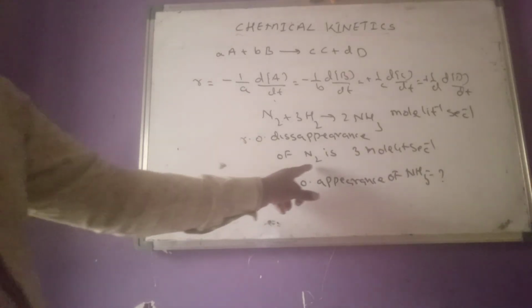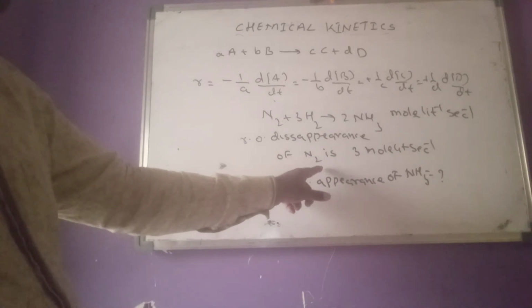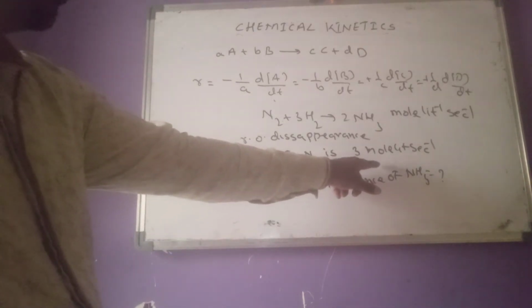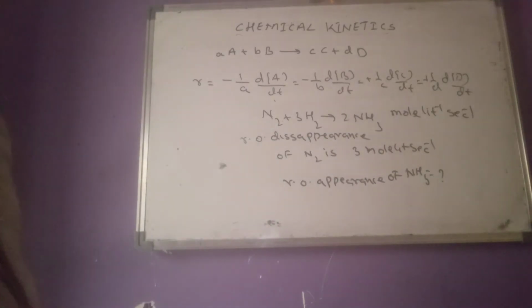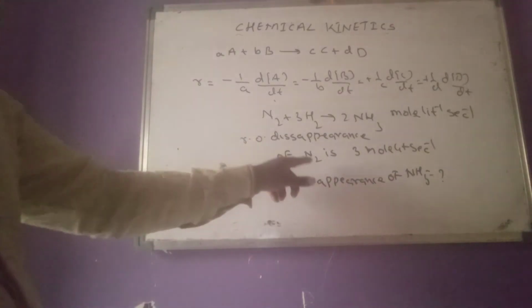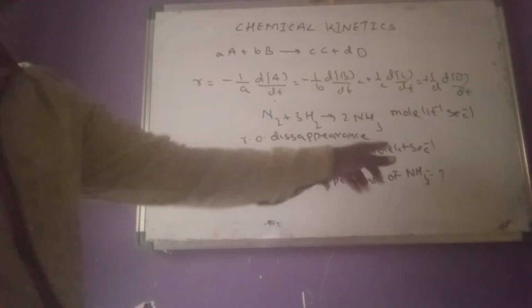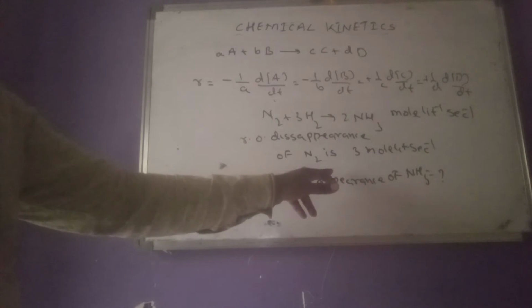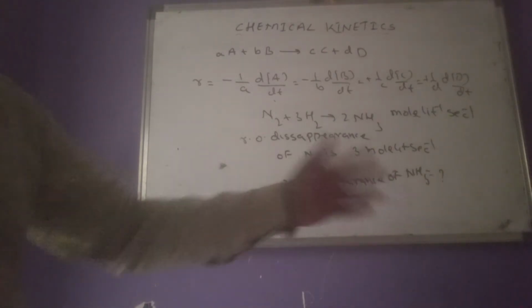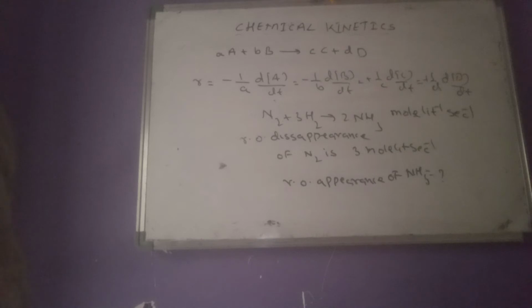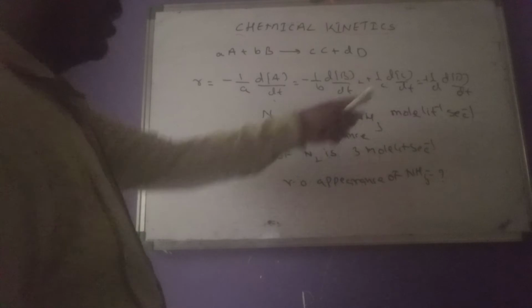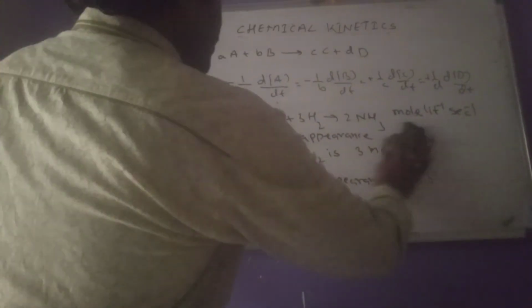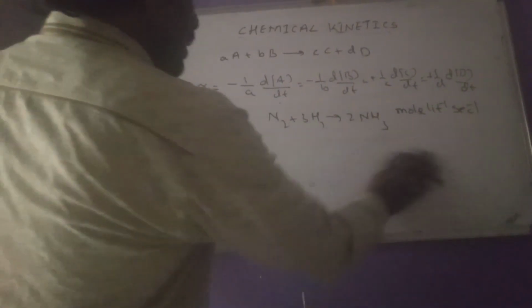See here, rate of disappearance of nitrogen is given as 3 moles per liter per second. Therefore, we have to calculate rate of appearance of ammonia. This is double the rate of disappearance of nitrogen. That means what we can get? 6 moles per liter per second. That's it. And if you want to use the rate expression, by using the rate expression you can get that answer.